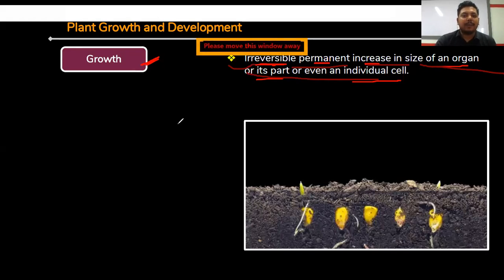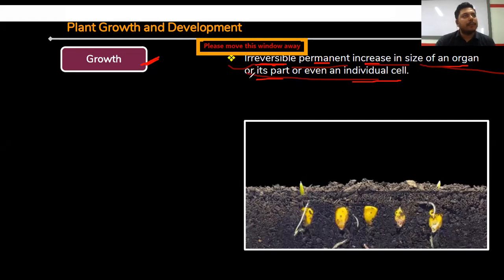Why in case of plant is the growth a permanent increase? Because plants are having a huge amount of meristematic cells in them. In case of humans, we are 6 feet or hardly 7 or 8 feet in height. But in case of plant, due to presence of a huge amount of meristematic cells, already you have learned about them. What is the meaning of meristematic cell? Those cells are present in dividing stage, and they can divide again and again to form a huge number of cells. This is called meristematic cells.